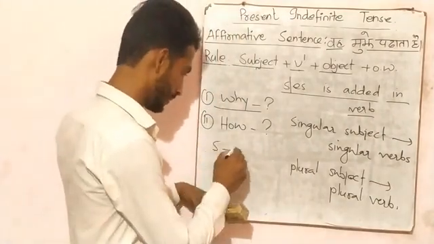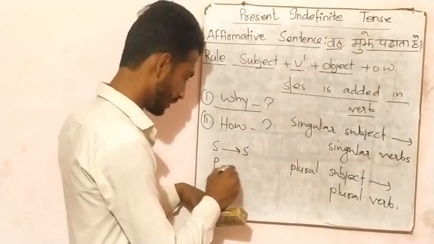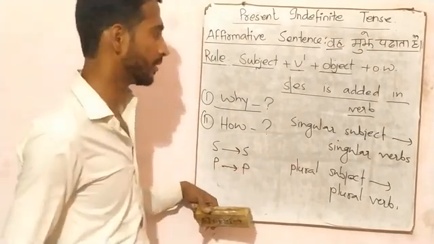Means singular subject requires singular verb and plural subject requires plural verb.